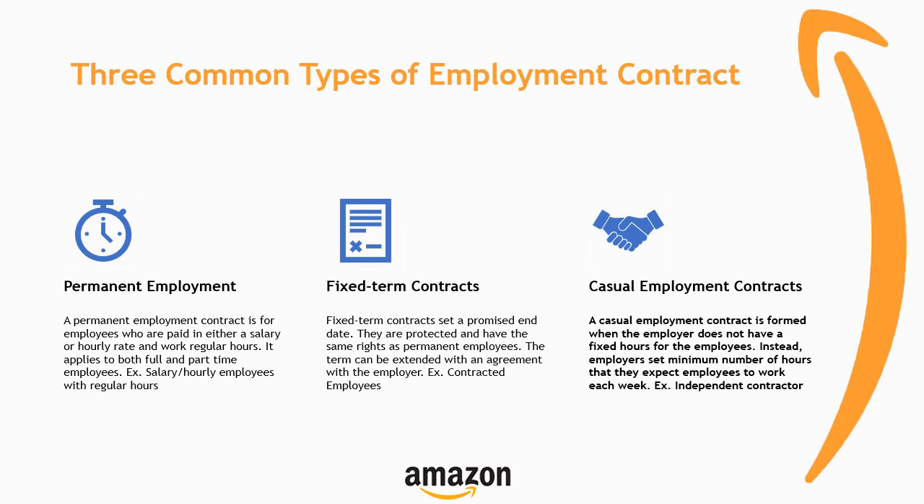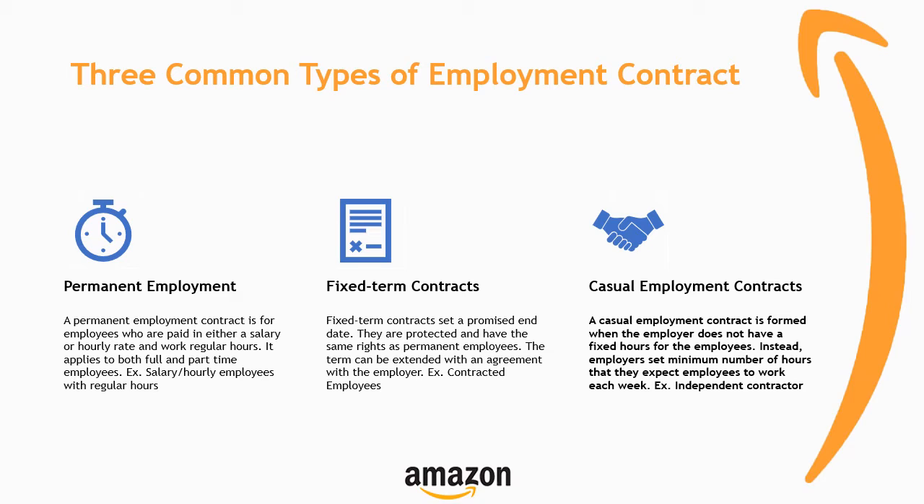Second, fixed-term contract. A fixed-term contract sets a promised end date. They're protected and have the same rights as permanent employees. The term can be extended with an agreement with the employers. Examples of fixed-term contracts include contracted employees.